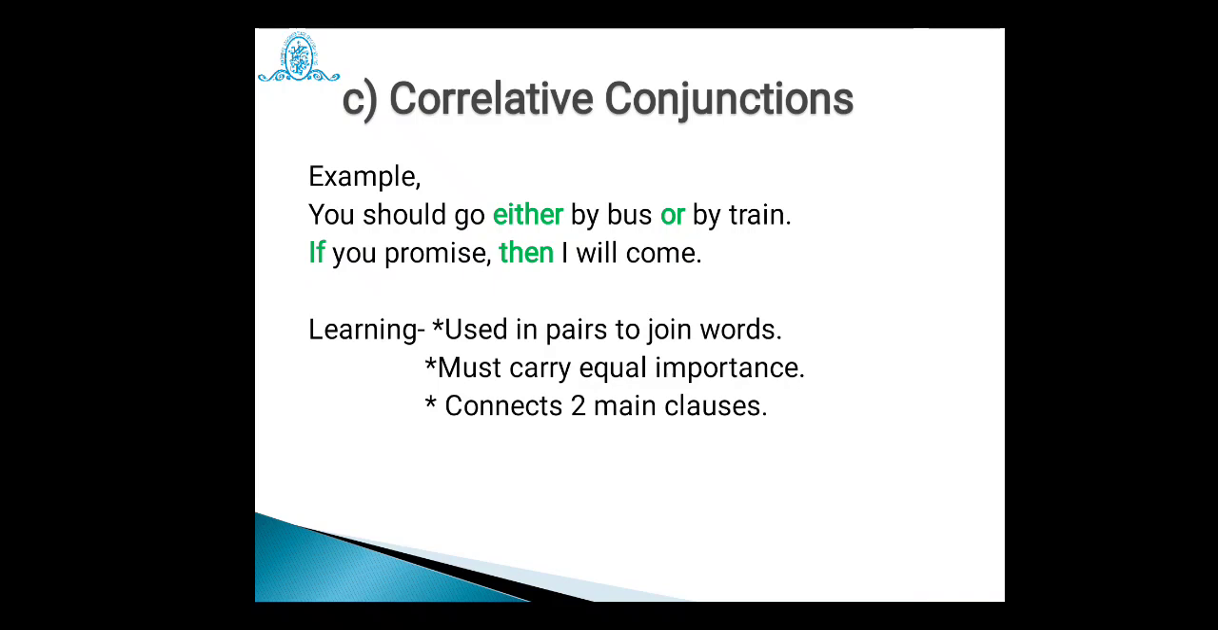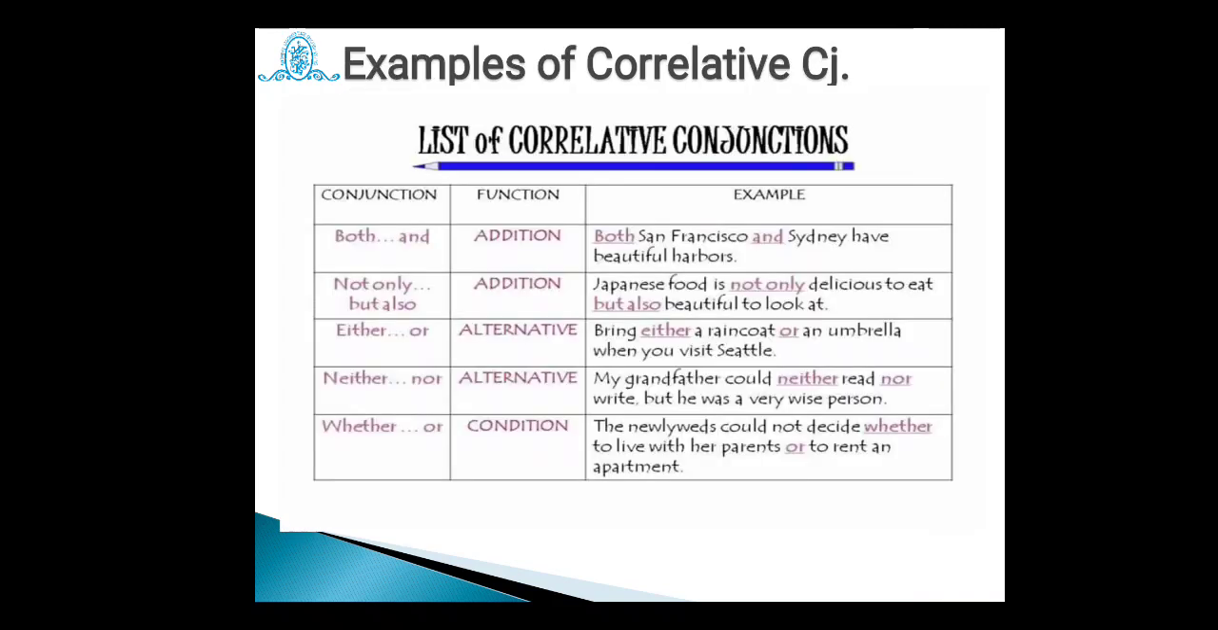Let us see the example. You should go either by bus or by train. Again here the words highlighted with green color indicate correlation between bus as well as train. Two options have been given there. You have to decide which one you have to select. Second one is a conditional clause. If you promise, then I will come. So if and then show correlation between your promise and my coming. So correlative conjunctions connect two different clauses, both of which must be main clauses.